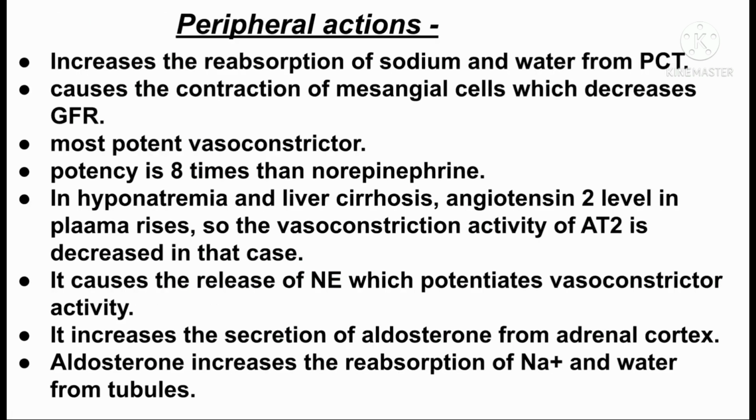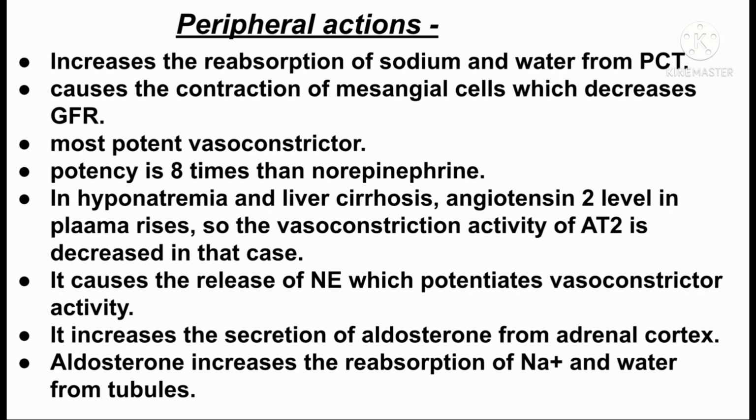Some other actions of angiotensin II. It increases the reabsorption of sodium and water from the PCT. It causes the contraction of mesangial or Lacis cells, which decreases the glomerular filtration rate. It is one of the most potent vasoconstrictors. Its potency is 8 times that of norepinephrine.